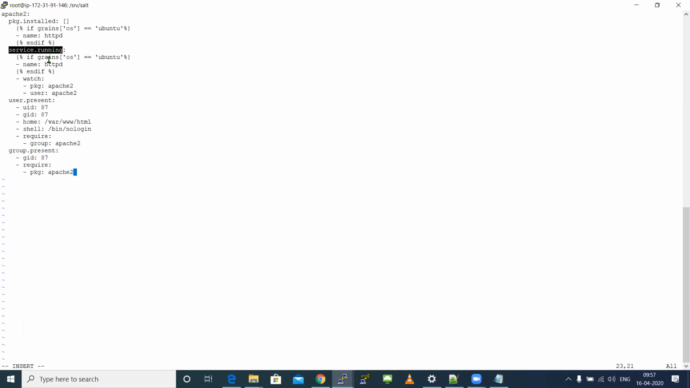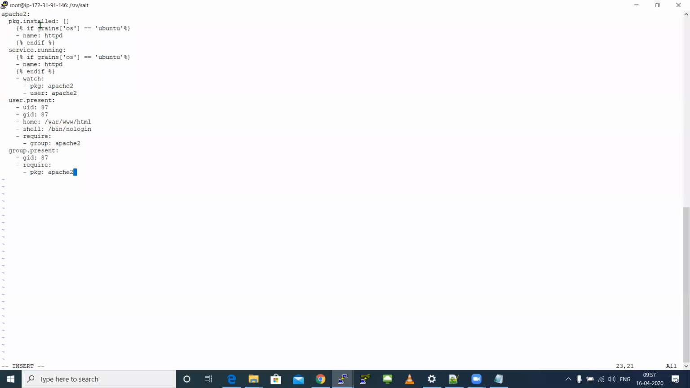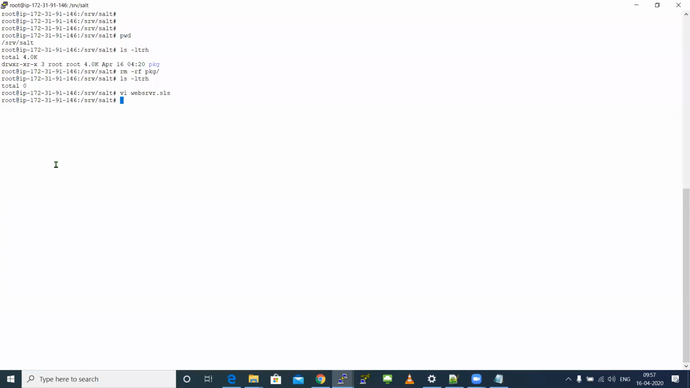Okay, I can use grains and first gather the information about the child. If that condition gets satisfied, this specific operation will get done. So the Apache package will get installed only on Ubuntu machines, and the Apache service will get started only on Ubuntu machines. Okay, and later it will create a default home path, a shell, a user, a group ID, all these kinds of things.